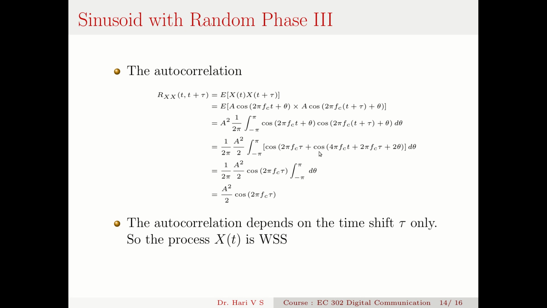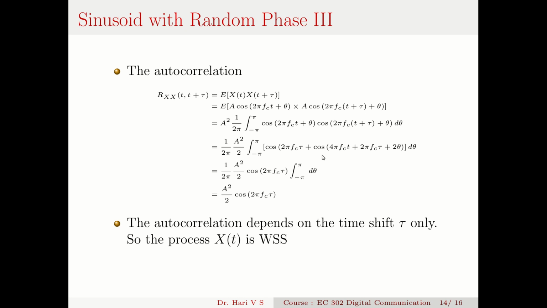And the second one, you can see that's a cos function with even harmonic terms. When integrated, it will be a sine function, the sine of 4 pi fc t plus 2 pi fc tau plus 2 theta, integrated from minus pi to pi, and it will be 0.